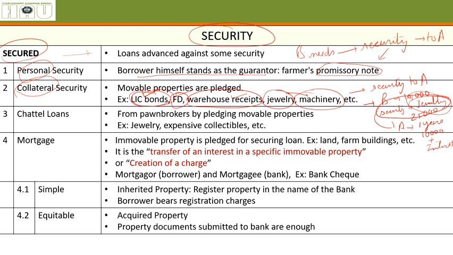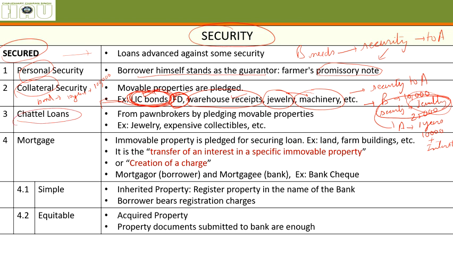If you don't understand these things, let's say a bond is where you have deposited money year after year in an LIC policy, and after 10 years whoever has that bond will get that money. Let's say you will get 1 lakh rupees. So if person B does not have his bond, he will not get the money. So this is a kind of security for A. If a fixed deposit is made, there is a permanent receipt for it. If B gives that to A, it will act as collateral security against his loan.